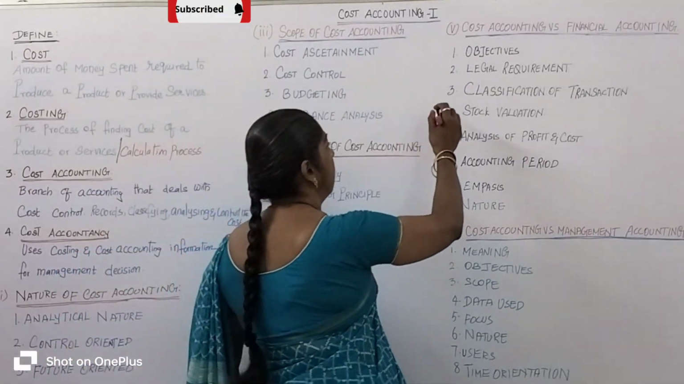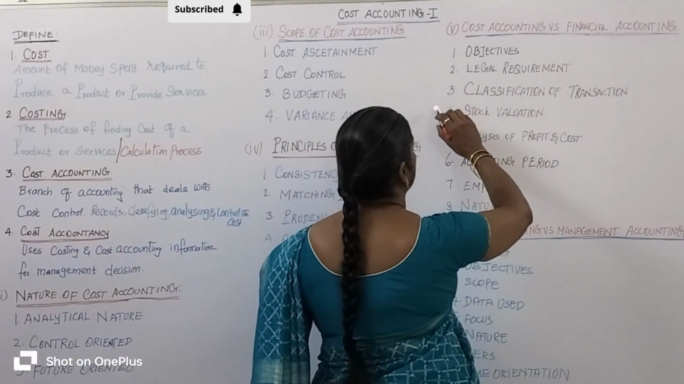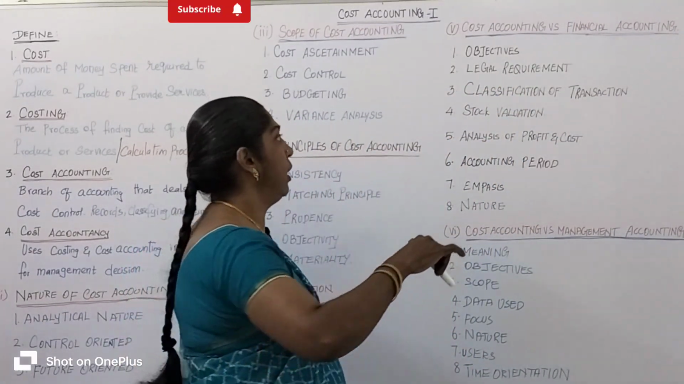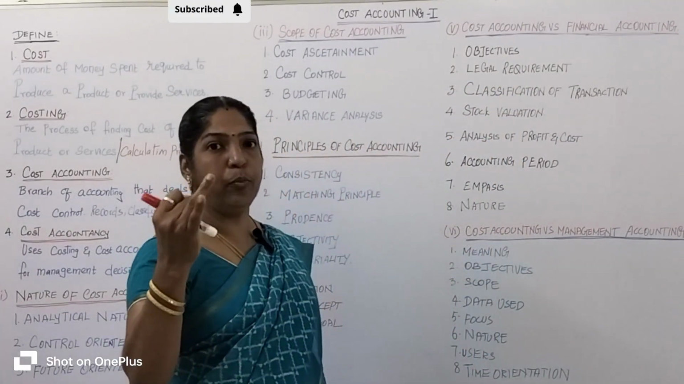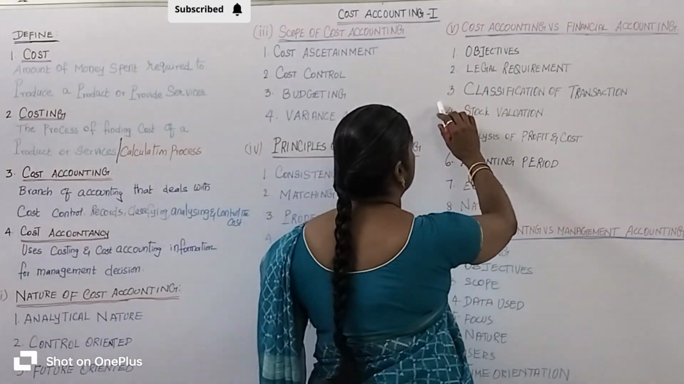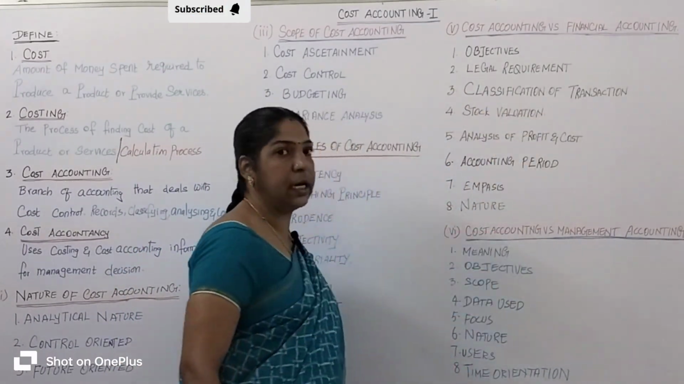Legally, cost accounting is not required. Financial accounting is legally required. Okay. It prepares the trading account, profit and loss account and balance sheet. It's legally required. Then come to classification of transactions.